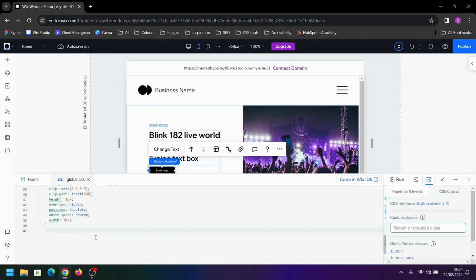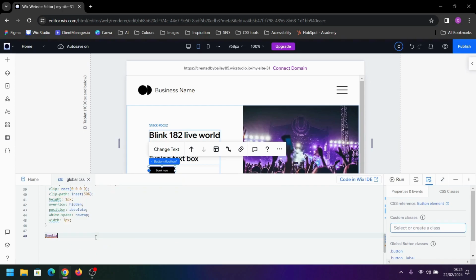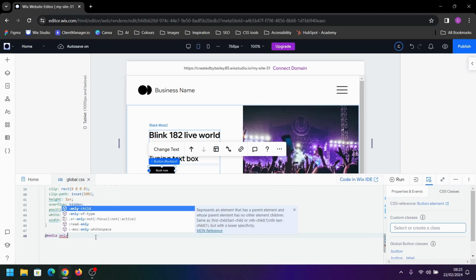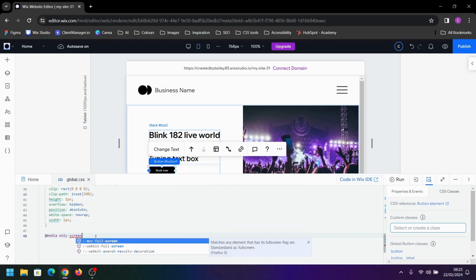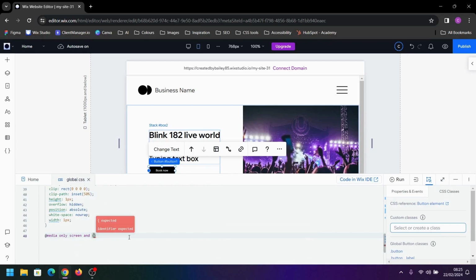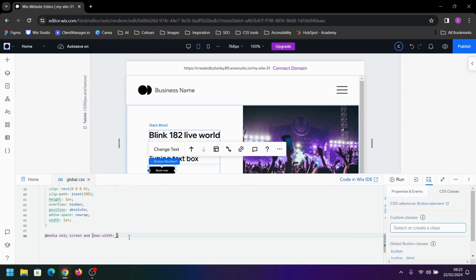And on the CSS file, what we can do is we write @media, then only screen, and we want to type max-width, and then we put in the size of the breakpoint, which on this one is 1000 pixels. So the code in this block here will only activate when the browser size has a maximum width of 1000.